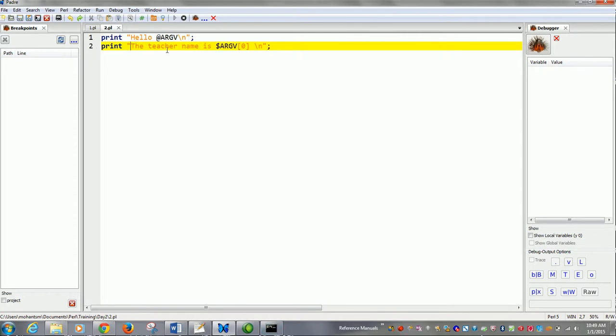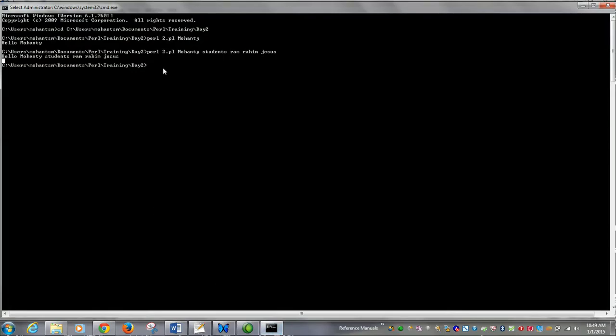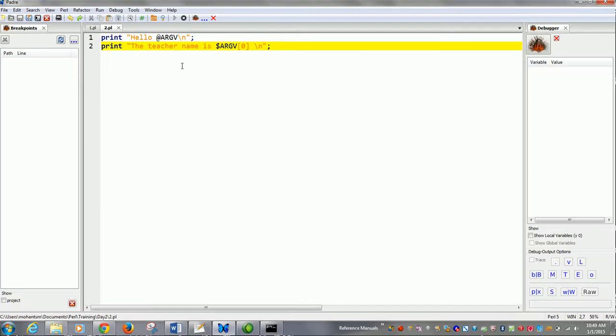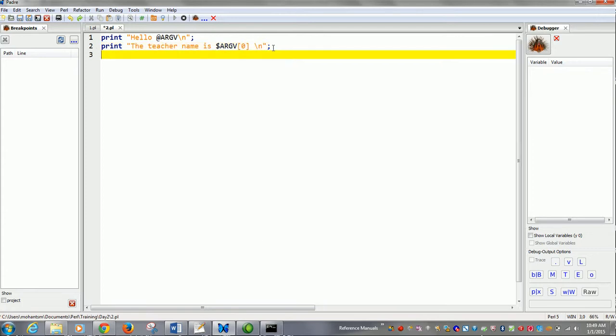Now the teacher name is assigned the first item, the 0-indexed item, of the @ARGV array. So now if we run perl 2.pl Mohanty student1 student2, it prints out hello Mohanty student1 student2. The teacher name is Mohanty because the first item is being printed here.